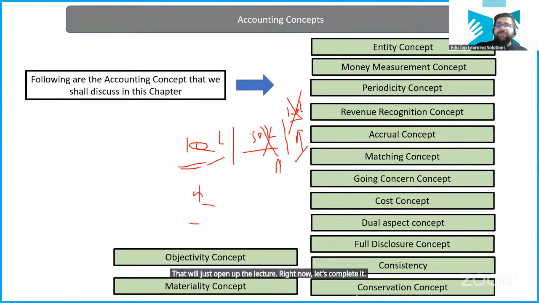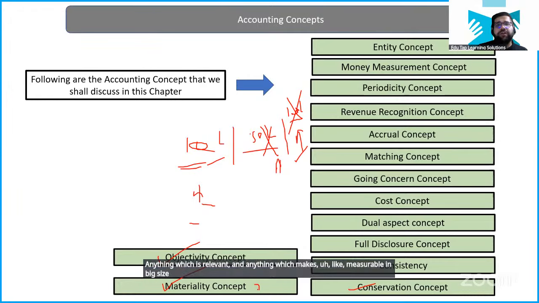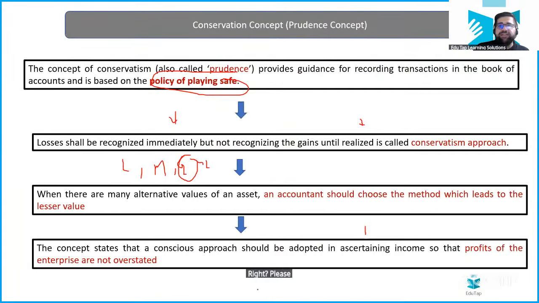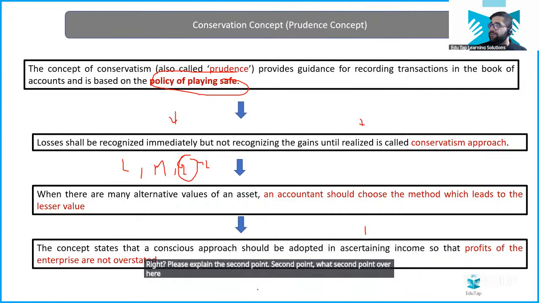So we have discussed conservatism also. Now we are discussing objectivity and materiality. The materiality concept basically says anything which is relevant and measurable in big size has to be recorded, right? Please explain the second point. Second point, what second point over here? Can you please tell me what second point?